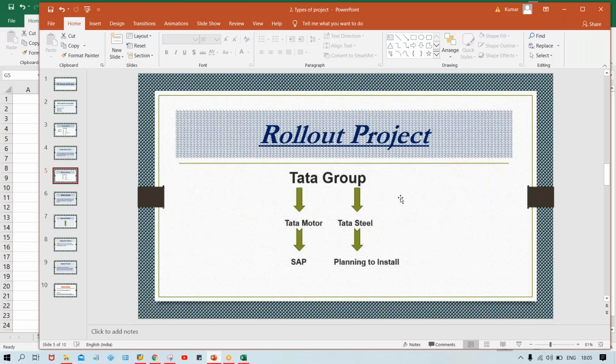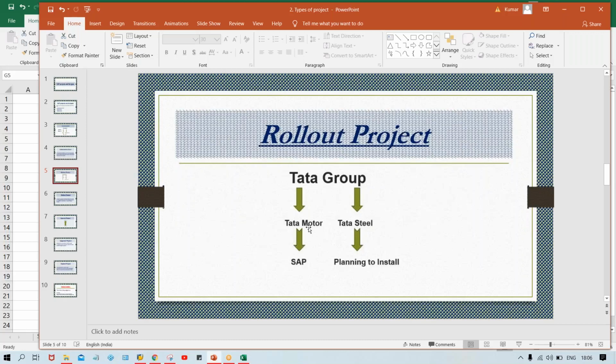So let's suppose in Tata Motor, guys, SAP is installed. It means SAP is implemented. They watch the performance for 6 months, 1 year, whatever it is, and if they're satisfied, then the same is going to be installed in Tata Steel also, in Tata Chemical also, in other subsidiaries also, right? So under Tata Group, this is the first subsidiary where we have installed SAP. This is called implementation, right? And after that, the same installation is going to happen in other subsidiaries, one by one.